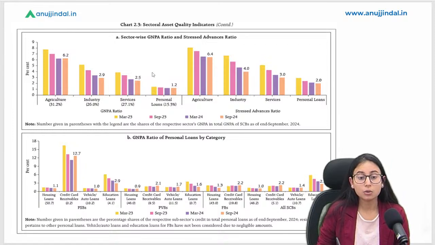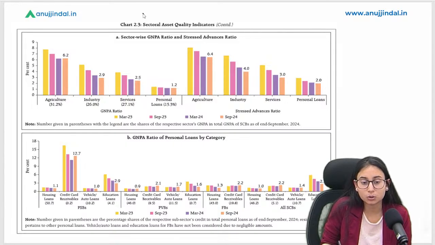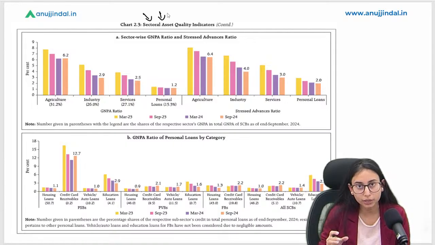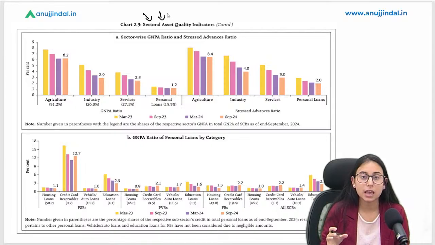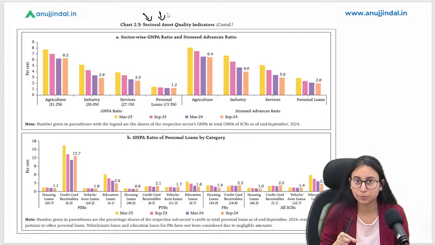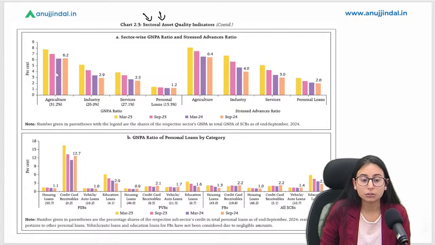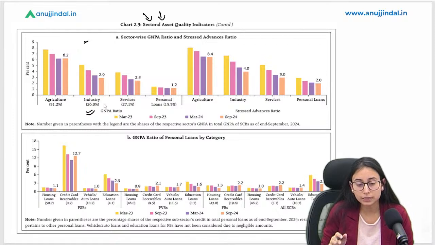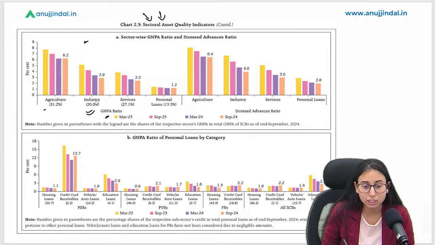Okay, so now I have put this chart here in order to tell you the sector wise asset quality. I know this is very minute data, but we will discuss this in a way that you will be able to understand which sector has greater risk in terms of GNPA. So let's talk about this. This data shows, under the normal scenario, the GNPA ratio of different sectors, that is agriculture, industry, services and personal loans.